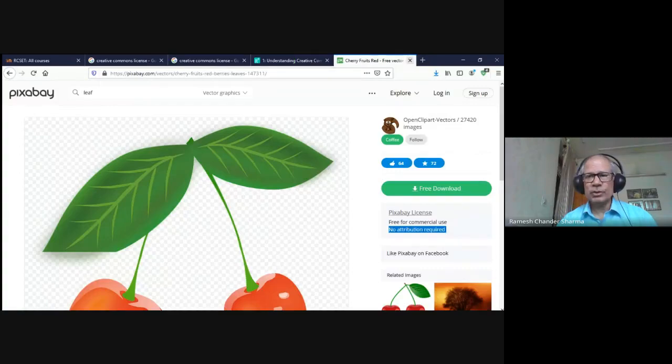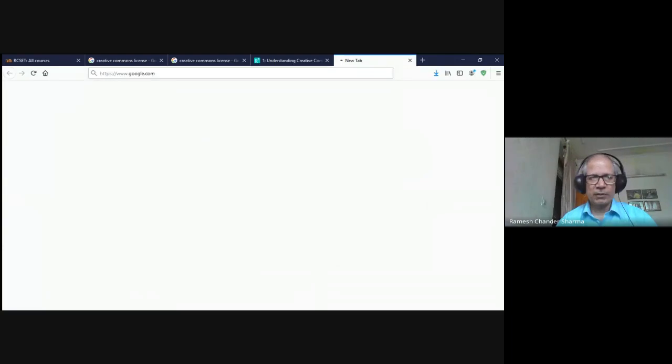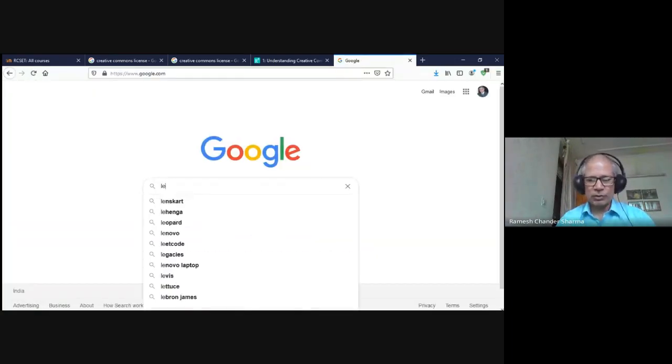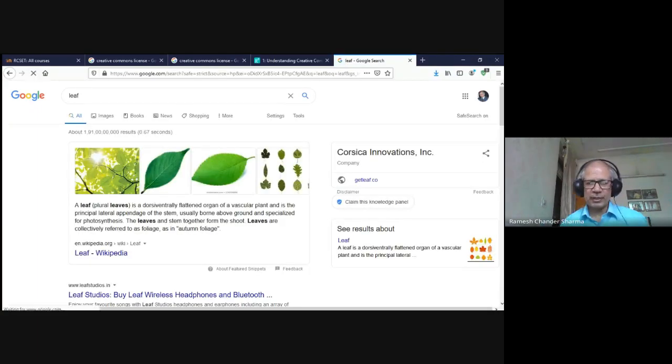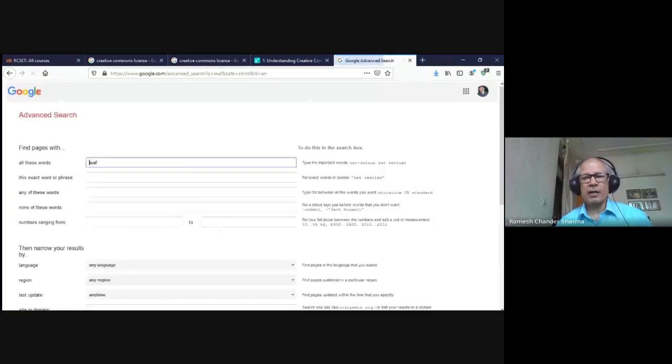We can also use Google for our work, and that holds all kinds of things. Suppose I want to search for leaf, and it shows me everything, copyrighted or non-copyrighted. So the better way is, because the search engine is very powerful, it allows us to make searches based on what we call Boolean search.